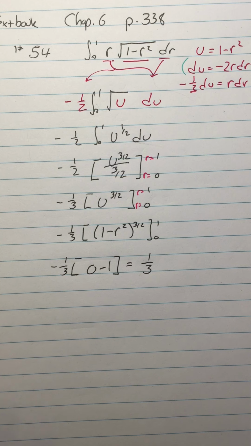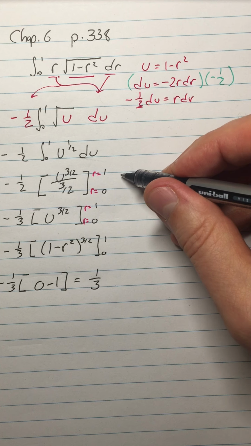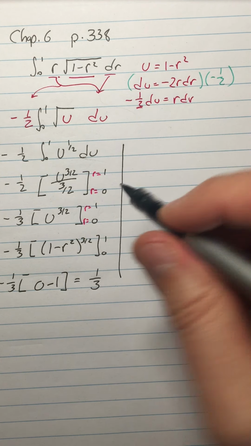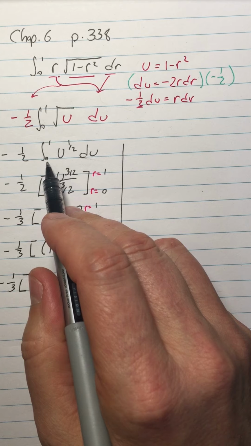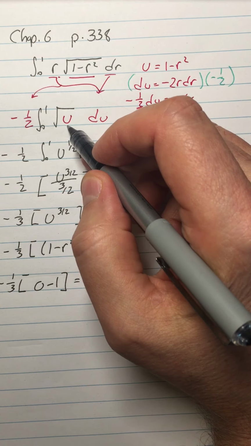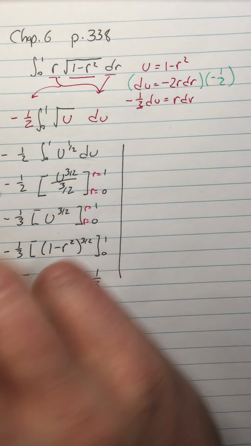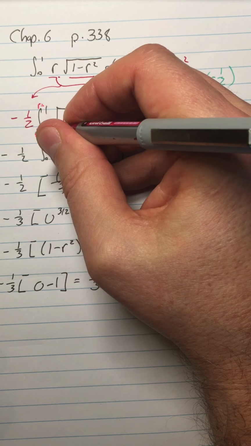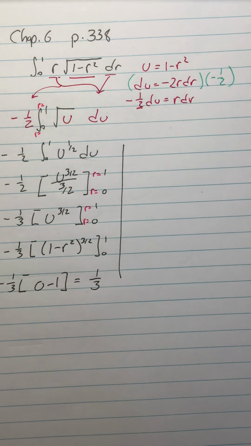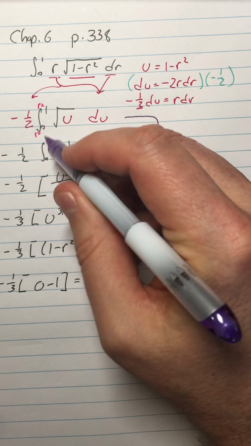Okay, now here's how many professors really like you to write this. They would say that, Reese, you actually got it wrong here, even way up here. Because as soon as you change the r to a u, then these values don't match, because these out here are r equals 1 and r equals 0, but this is u. So what many teachers, professors and mathematicians like to do is write this integral with the correct limits.